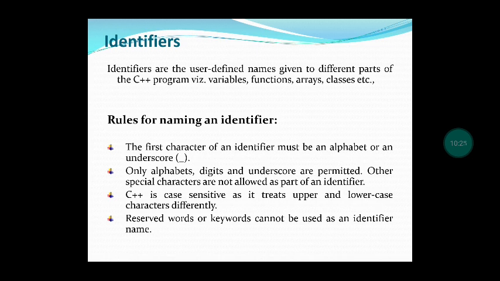For giving a name to the variable, there are some rules. The first character of an identifier must be an alphabet or an underscore. If you give a, or the variable name, N-A-M-E, the first letter should be an alphabet, or it can start with an underscore. Only alphabets, digits and underscores are allowed. Other special characters such as comma, plus, minus should not be used in the identifier name.